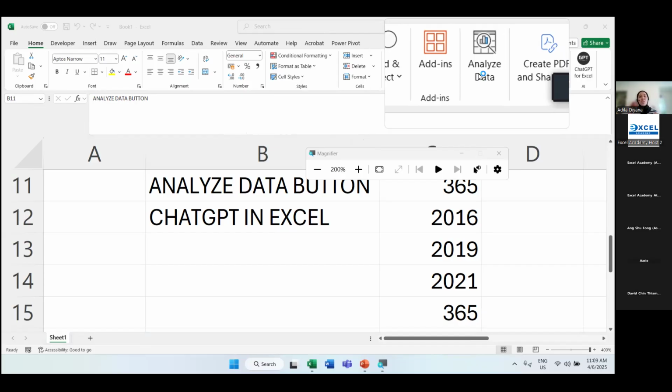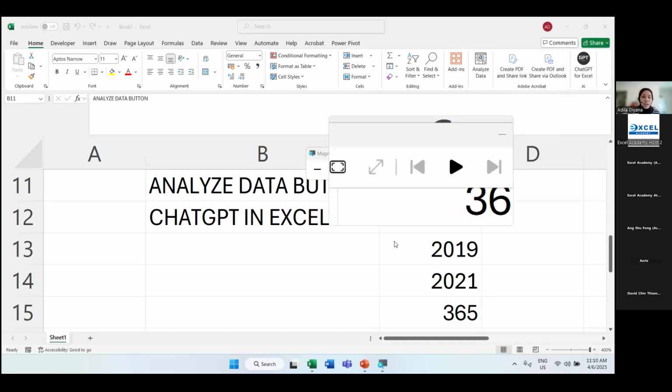So you want to analyze your data. Sometimes you are not sure what pivot table to create, what charts to create. Analyze data will help to provide some suggestions for you. Sometimes when you're at the start of analyzing your data, you don't really have a full idea on what you want, right? So the analyze data button will help give you some ideas. So it would recommend some pivot tables, some charts that you may use inside your data.